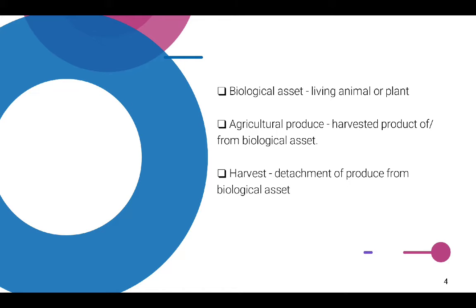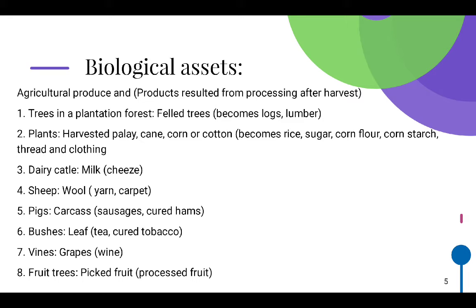A biological asset is a living animal or plant. The agricultural produce is the harvested product of or from the biological asset, and the harvest is the detachment of produce from the biological asset. Biological assets, agricultural produce, and products resulting from processing after harvest are illustrated here.